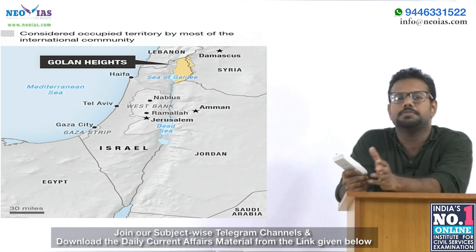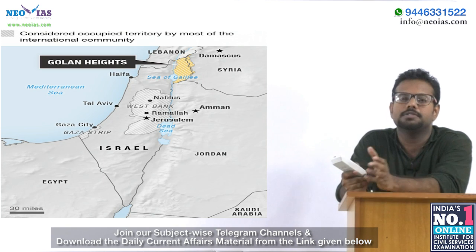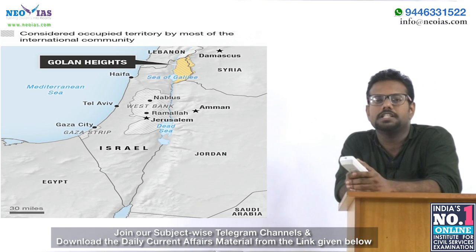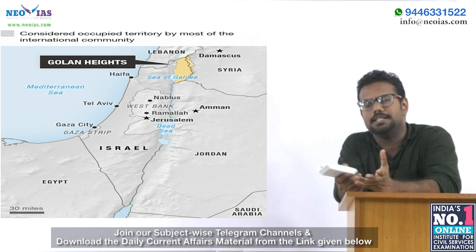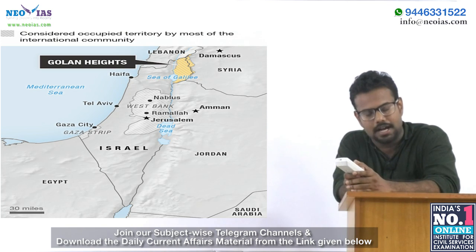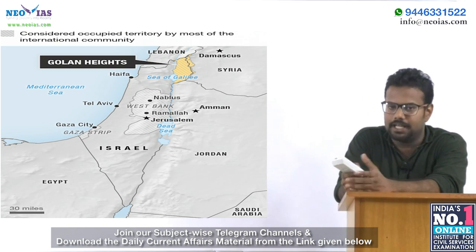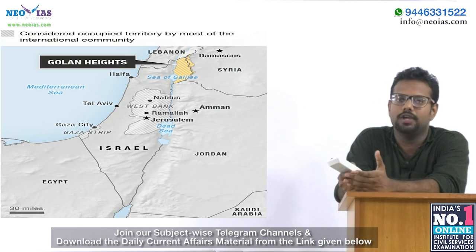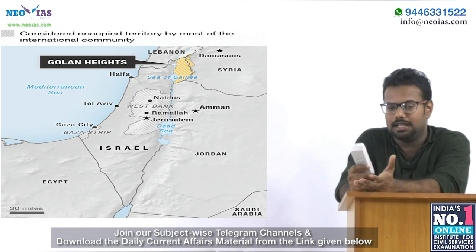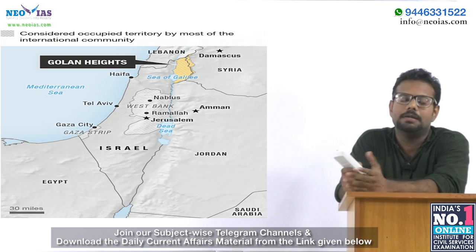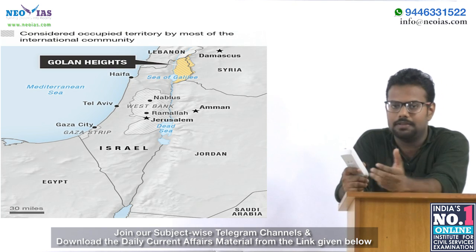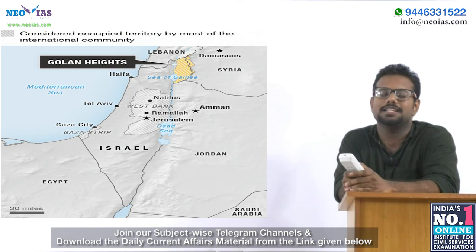Now the US President backed the claims of Israel regarding this, but the international community believes that this is occupied territory of Israel. Golan Heights is a fertile land in which Israel is doing grape cultivation, and Israeli wine is very famous all over the world, and this wine we get from the Golan Heights grape cultivation.